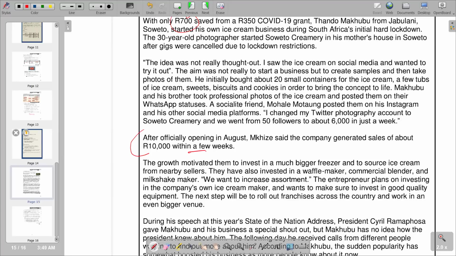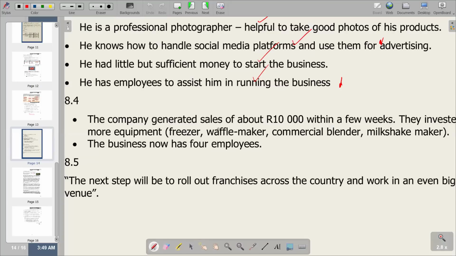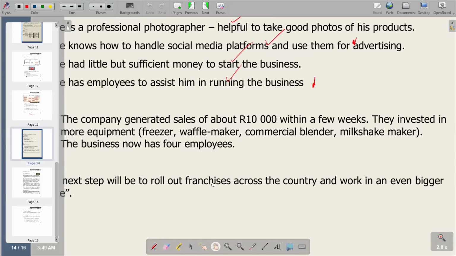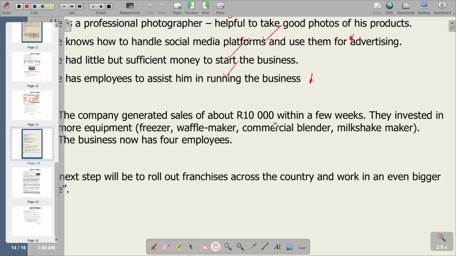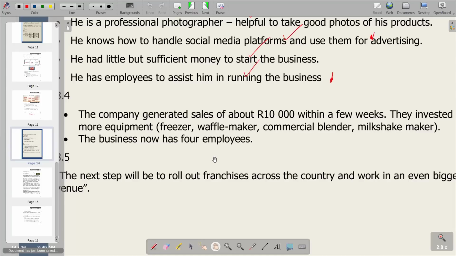So going to our answer section again, you'd see that the first one says the company generated sales of about 10,000 rands within a few weeks. They invested in more equipment: a freezer, waffle maker, commercial blender, milkshake maker. So basically, this is now coming from the 10,000 rand sales that were generated. So basically, that shows that it is growing. And then another point that is correct is the business now has 4 employees. So being able to pay those employees can also be evidence that we can put down.